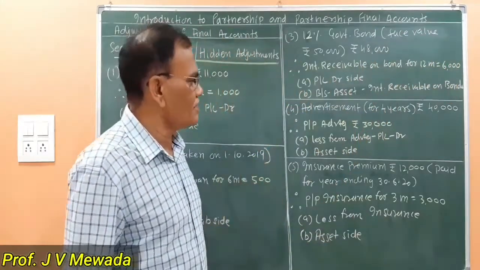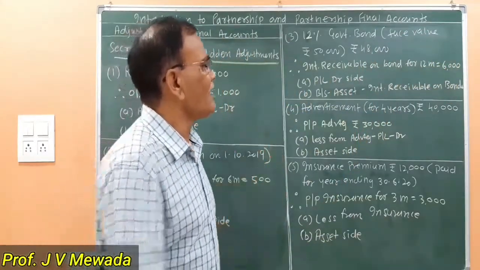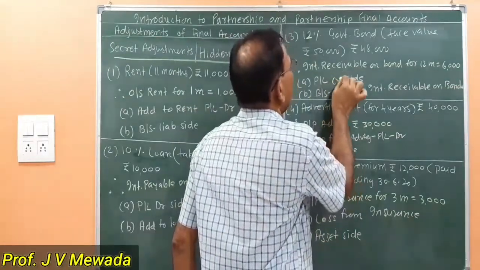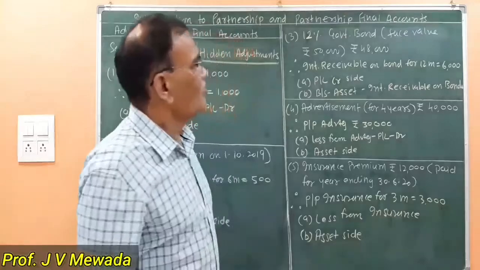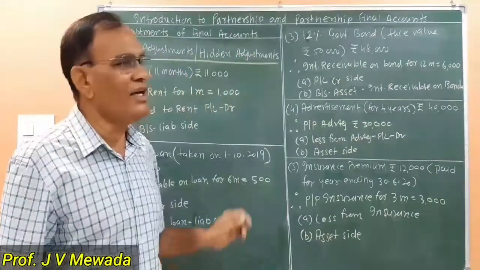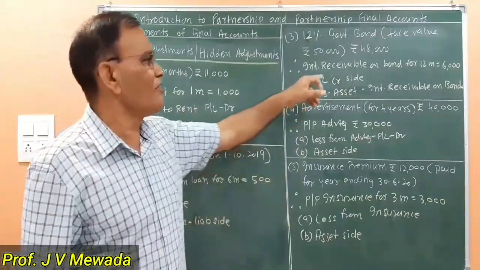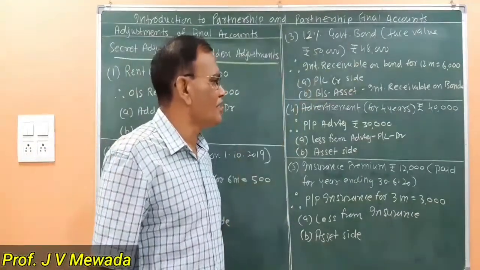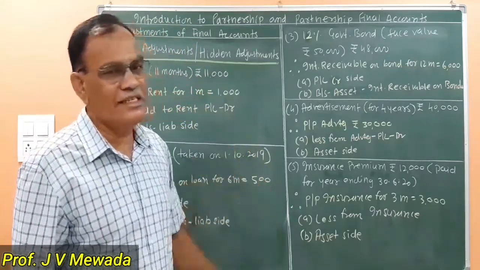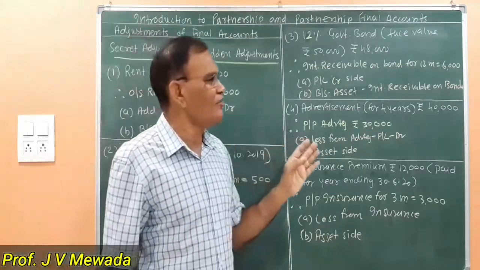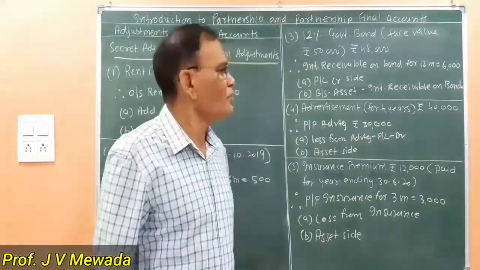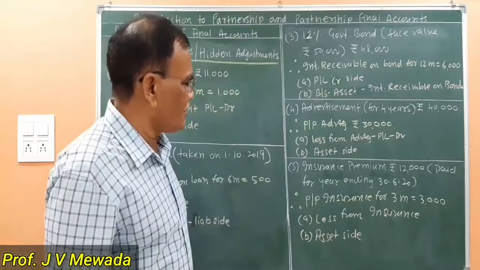Now which are the two effects? Profit and loss account, credit side, whatever interest is receivable, which is our income. So by interest on bond, profit and loss account, credit side, we are going to write rupees 6,000, and in the balance sheet on the asset side we will write a separate item, interest receivable on bond. Okay, so these are the two effects.